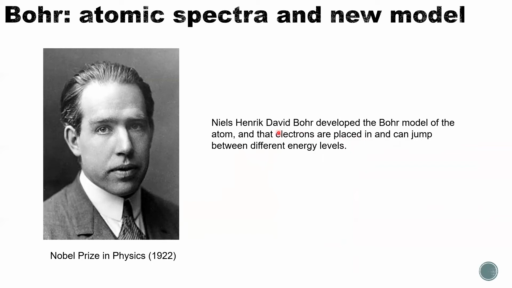Remember the energy levels we talked about when describing Planck? Those are the energy levels of the Bohr model. But his model has a limitation. It only describes an atom with one electron. If there is an atom with multiple electrons, his model will not hold true. He also won the Nobel Prize in physics in 1922.